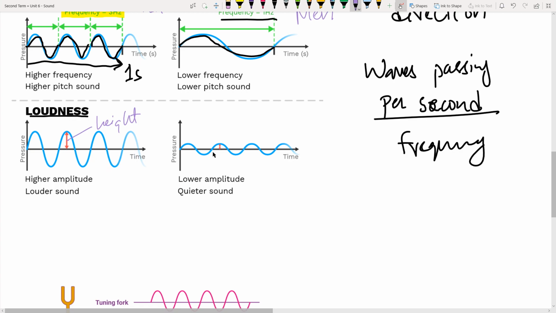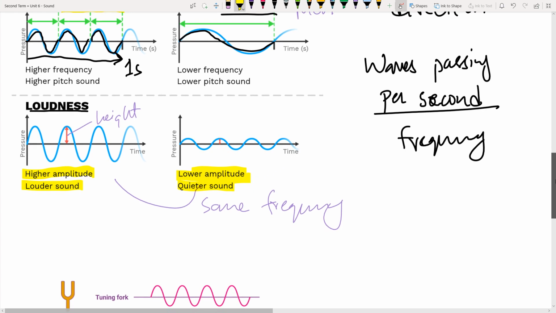And if the amplitude of the wave is low, the height is low, then it is going to be quieter. Now over here, as you can see, the frequency is the same for both. They both have the same frequency, but what is the difference over here? The difference is in the loudness, in the amplitude. So the higher the amplitude, the louder the sound, and the lower the amplitude, the quieter the sound. That's how we simply put a rule for this.